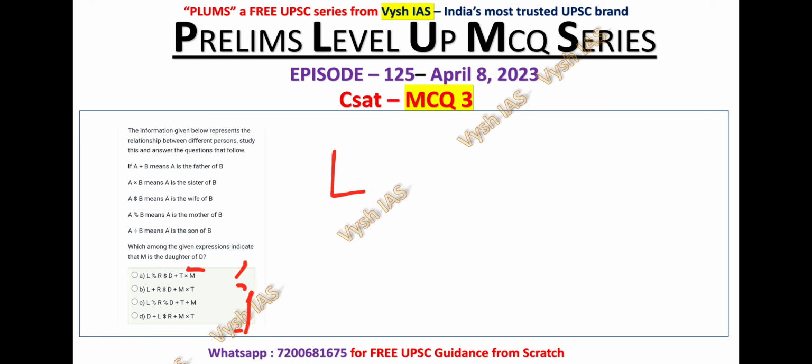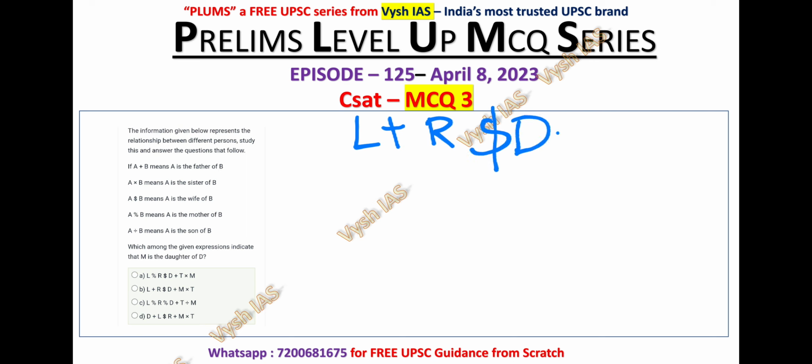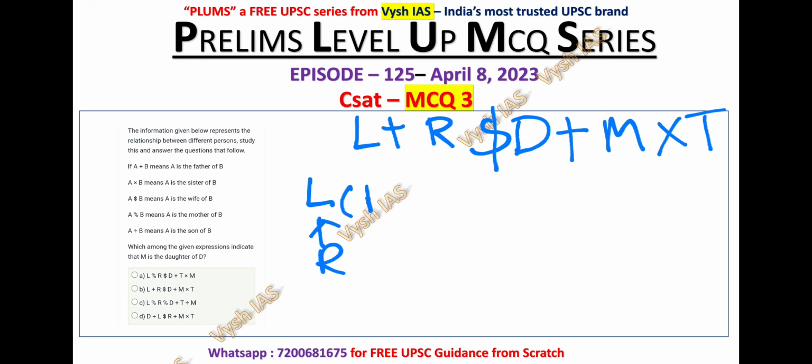Okay, L plus R, so this is given in the option number 2. Let's find out. Let's draw the relation. L plus R is nothing but A is father of B. A plus B is nothing but A is father of B. So L is father of R.